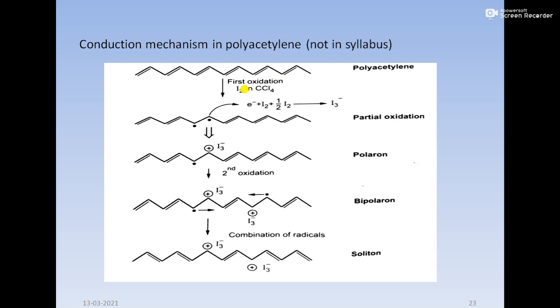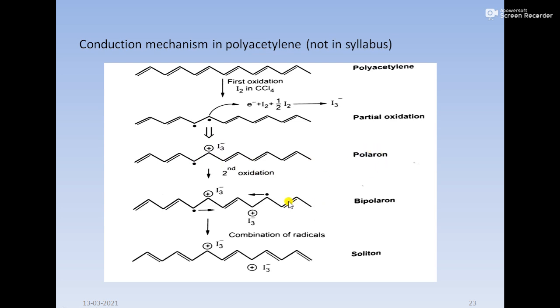As you can see, polyacetylene is reacted with iodine in CCl4. So you can see there is the first step, partial oxidation. That means there is a generation of two radicals, that is 1 and 2. Then in the second step there is a generation of one radical and one positive charge on the polyacetylene chain. So if one radical and one positive charge is present, that is called a polaron.